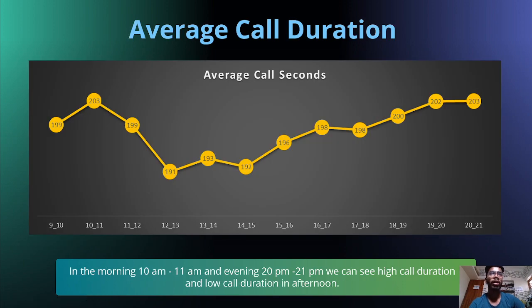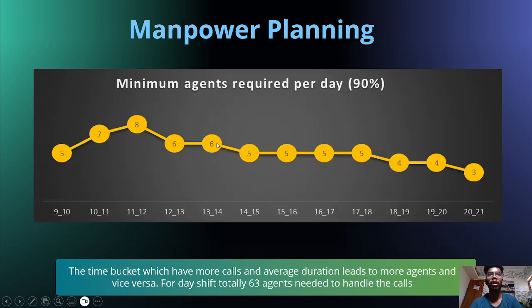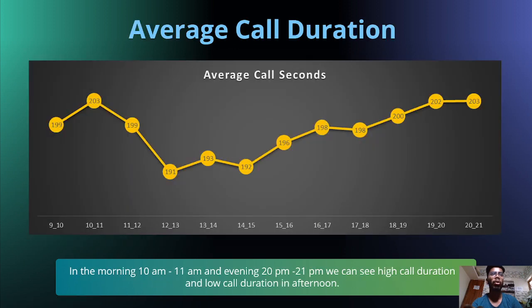It is high because of the average call duration and total calls. Total calls for 11 to 12 is high, at 12.44 percent, contributing nearly 14,000 calls, and the duration for 11 to 12 is 199.